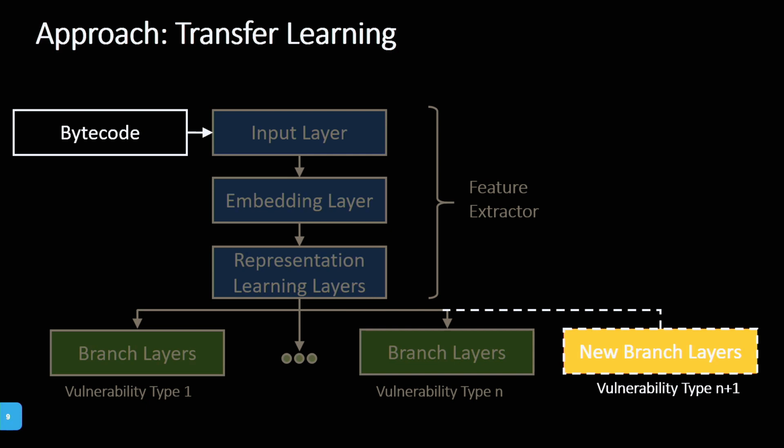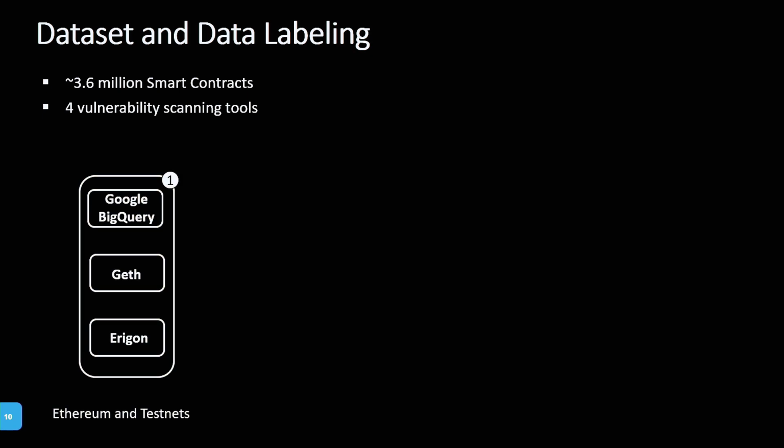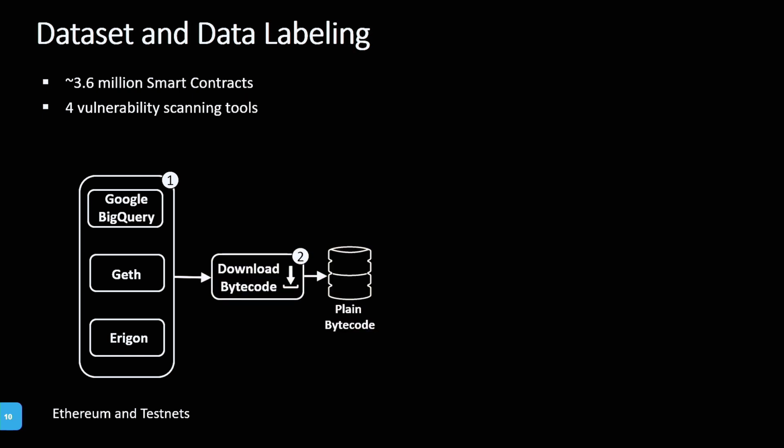Now for training, we of course need data. So we need labeled data, labeled bytecode. How did we do this? For our data set, we crawled 3.6 million smart contracts and labeled them with 4 vulnerability tools. For the crawling, we used 3 tools. Google BigQuery, which is basically a database for bytecode. Geth and Erigon are blockchain clients that allow us to download the blocks that include the bytecode of the smart contracts. We then download those and save them in an intermediate database.